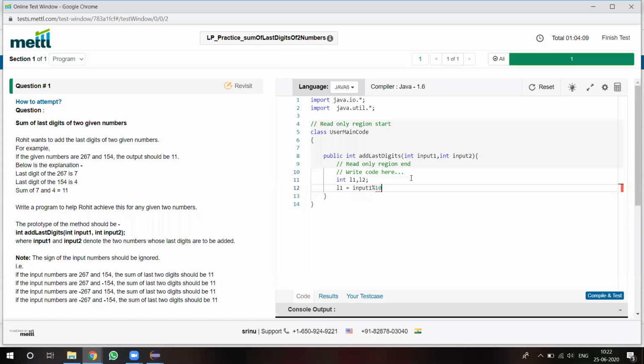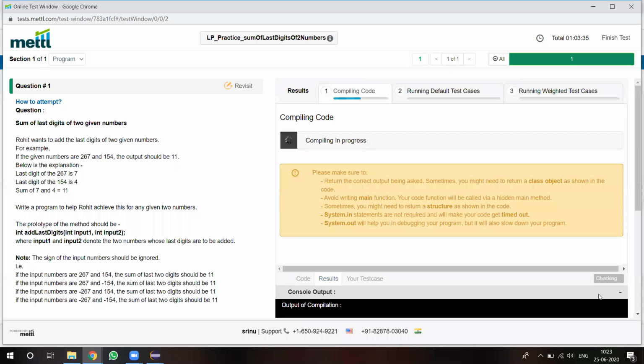I'm doing the modular function with 10 to get the last digit and storing that into L1, and L2 equals input 2 modulo 10. I'm adding these two and returning L1 plus L2. Compiling the program.